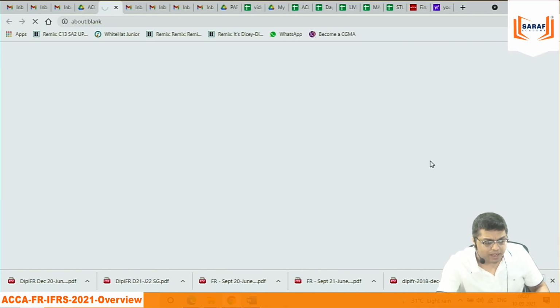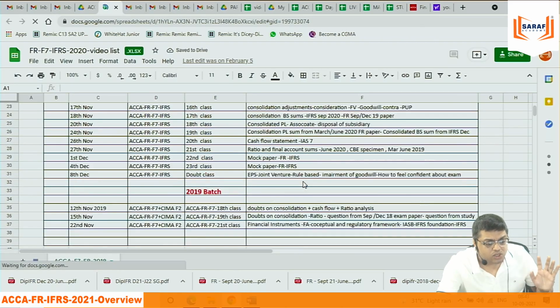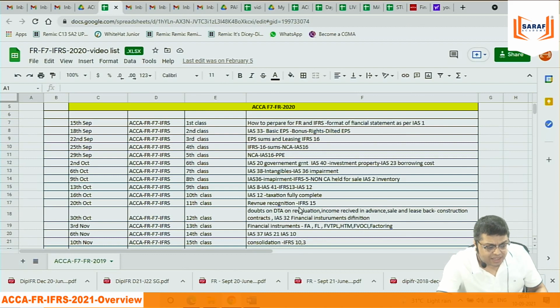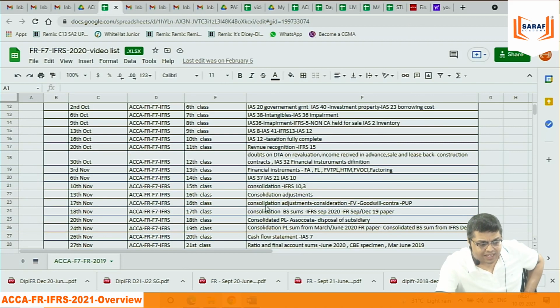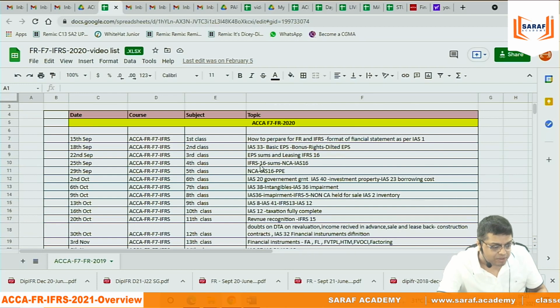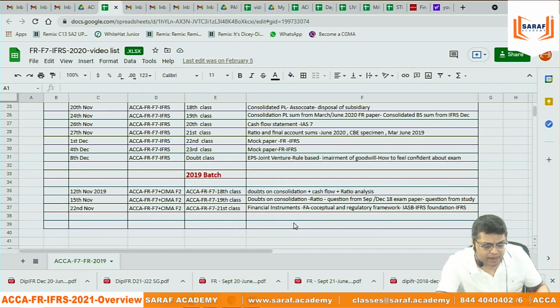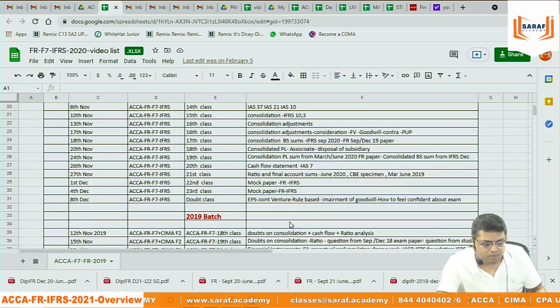And most probably I will be teaching in this order only. The reason is only one. If I will not teach in this order, then in that case we will not be able to understand the subjects properly. So the way I taught, I'm not saying 100% comma full stop same. Maybe I'm teaching IFRS 16 earlier, later, that's other thing. But 95% I will be following this procedure only. I will be following like this.